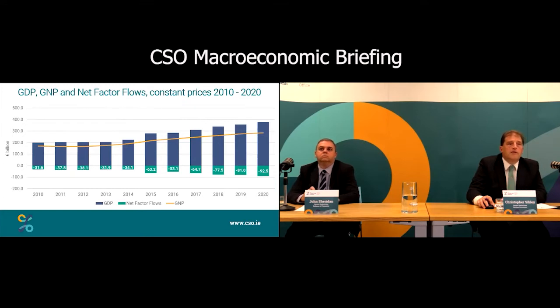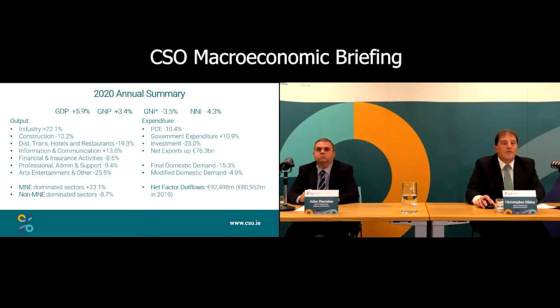Then I'll talk a little bit now about the quarterly data. Apologies, another slide to go. Just to sum up on the annual data, we've GDP up 5.9%, GNP up 3.4%, and the two new pieces of information today, GNI star is down 3.5%, and NNI is down 4.3%. They're all our headline numbers, and we can look at those two different ways, looking at the income or output method, and we see industries up 22%, along with information and communication up nearly 14%, and the domestic sectors are falling.